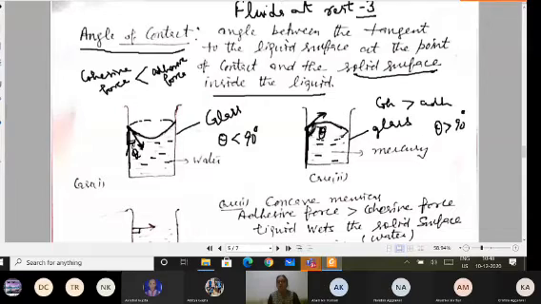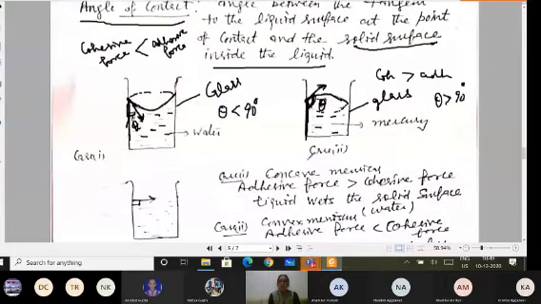So the angle of contact theta is obtuse for mercury, while it is acute for water. For liquids which wet the glass, theta is acute or less than 90. For liquids which do not wet the glass, theta is obtuse, or I can say greater than 90, but of course less than 180.